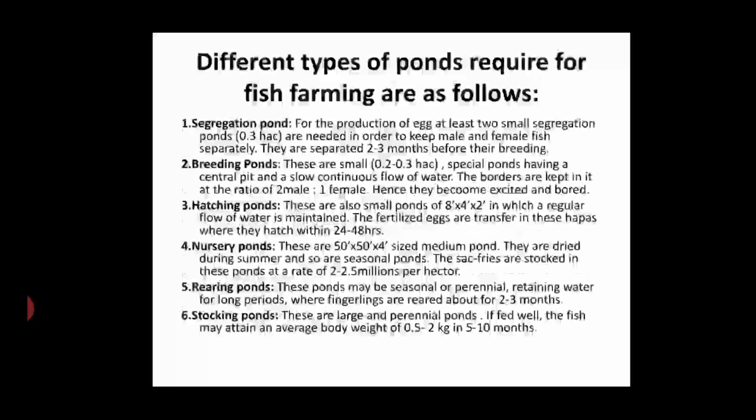Fingerlings are also small baby fish. Stocking ponds are large and perennial ponds. If fed well, the fish may attain an average body weight and we can supply them to the market.